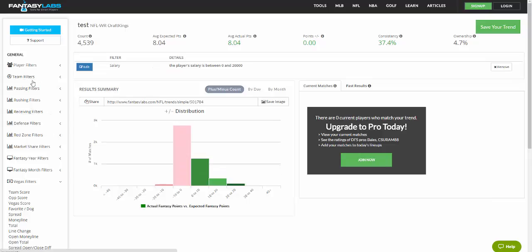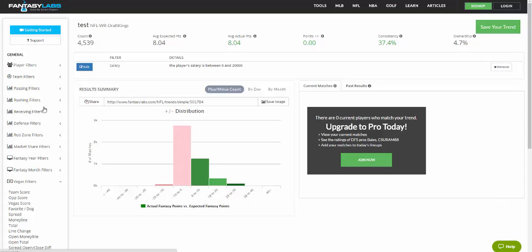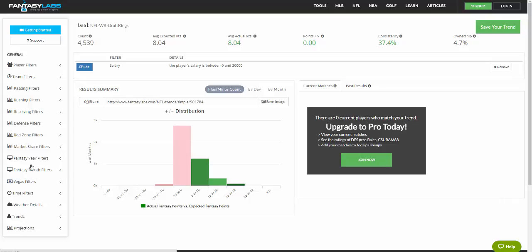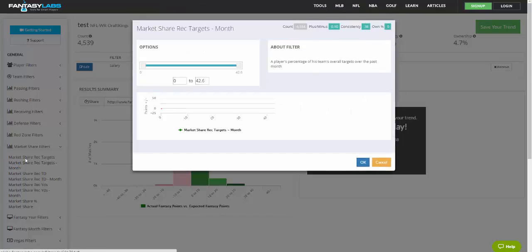We have all sorts of different stats within these categories. So receiving stats and team level stats, player level, Vegas, weather, those related to our projections. So we'll do market share. We'll do market share of targets, which is basically what percentage of a team's targets one player has.